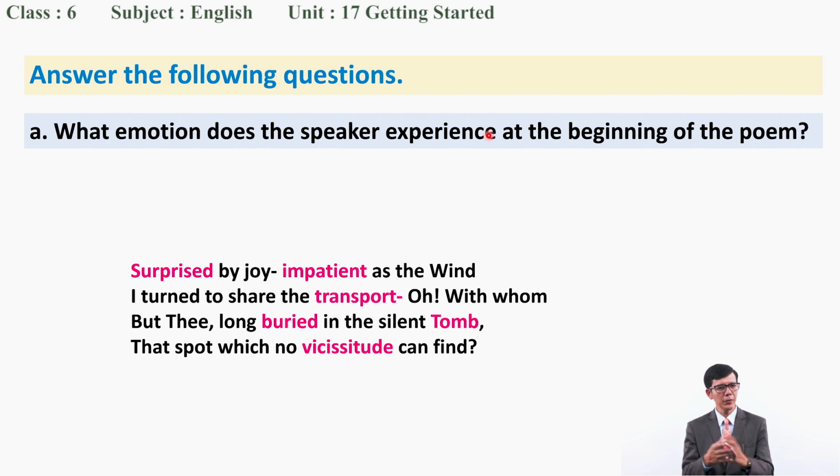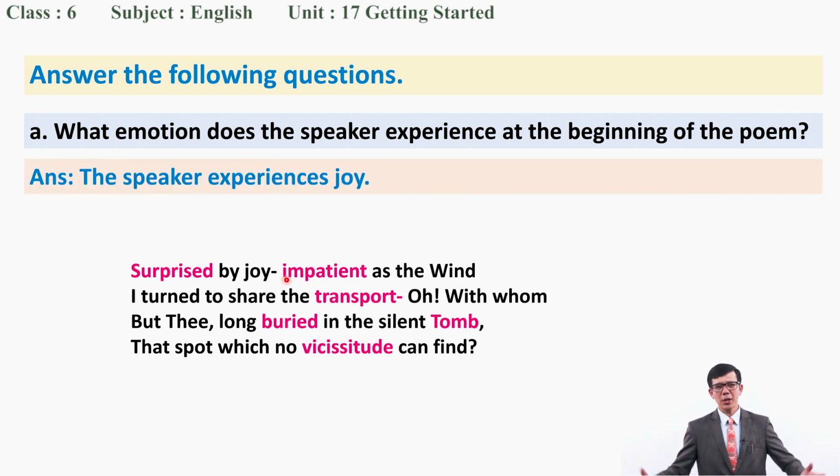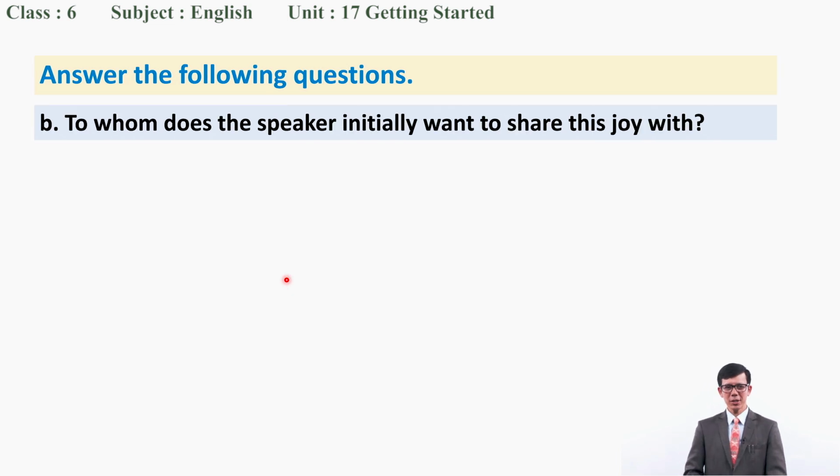Does he feel happy, or does he feel sorrow at the beginning of the stanza? Surprised by joy means, very good, the speaker experiences joyful moments in the beginning of the poem. Excellent. And what about this? To whom does the speaker initially want to share this joy?